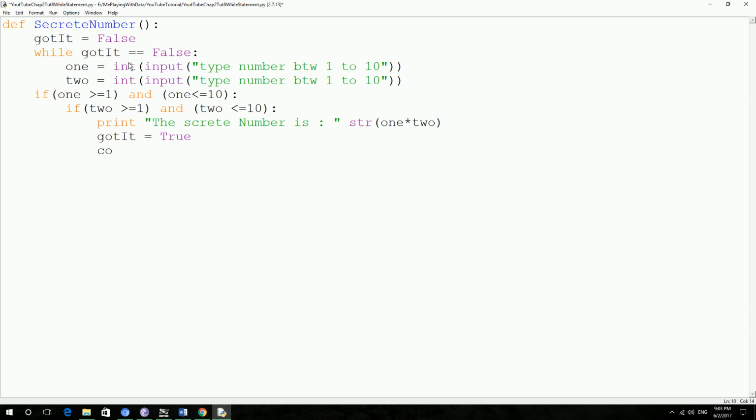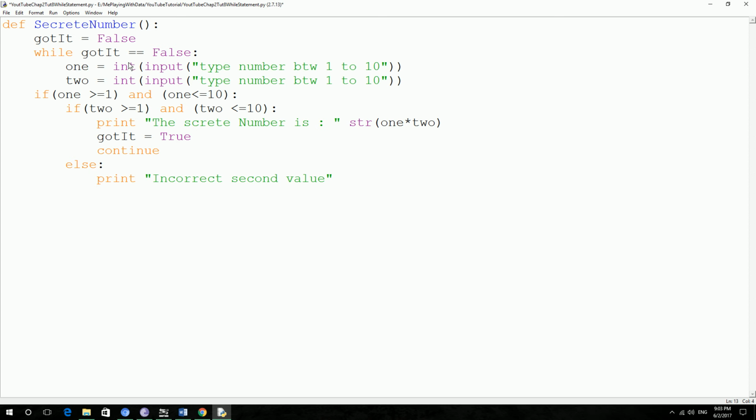Then continue. Else print incorrect second value.